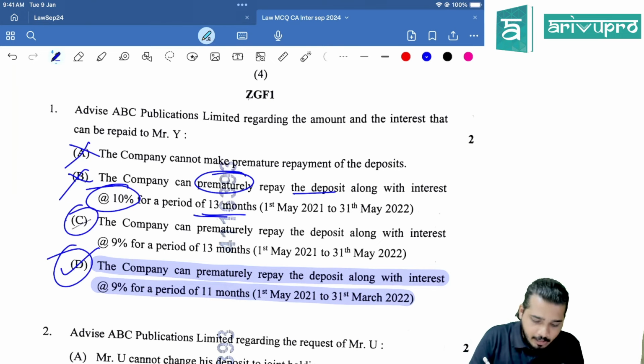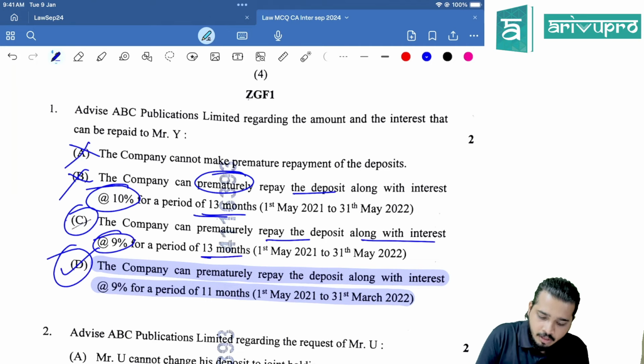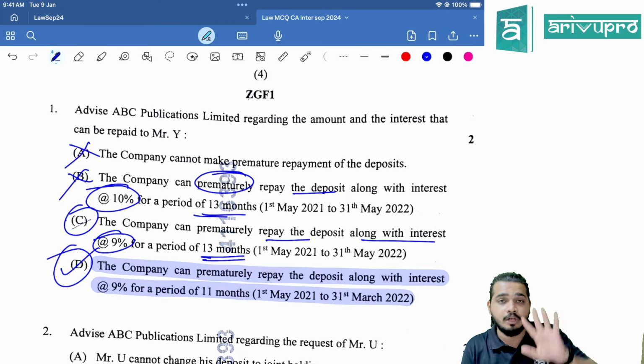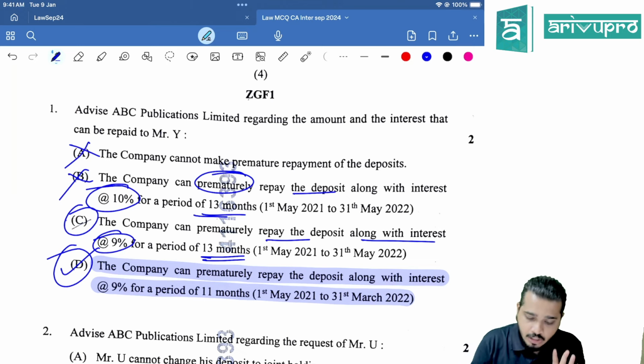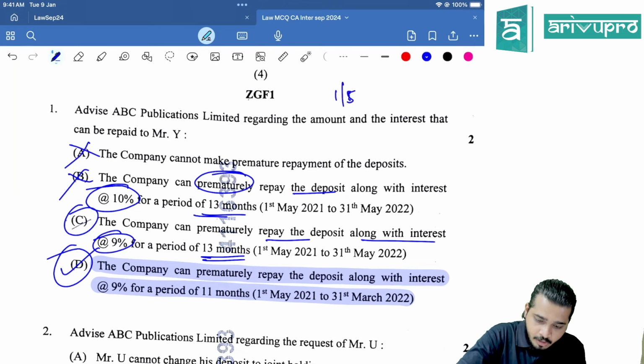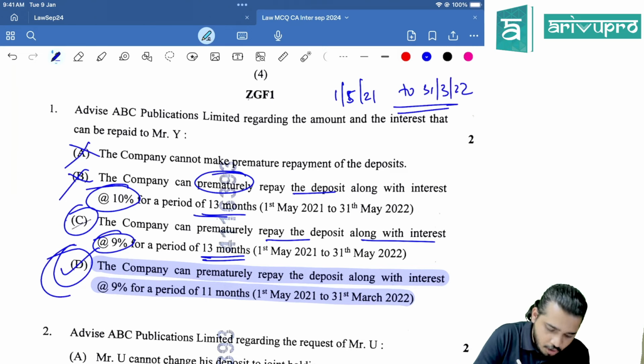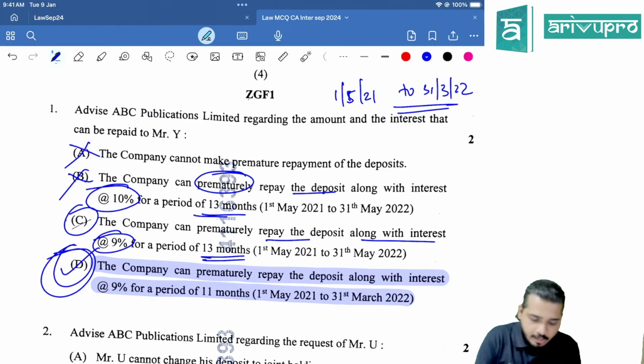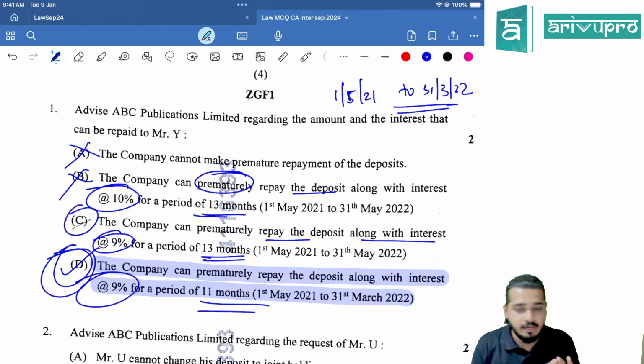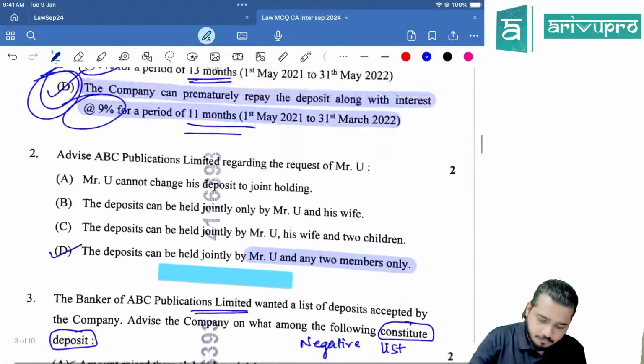The company can prematurely repay the deposit along with interest at 9% for 13 months. 13 months you cannot, because you have to ignore anything for less than 2 months. So from 1st May 21 to 31st March 2022 only is what we have to consider, and that is your option number D. So at 9% for 11 months is your answer.